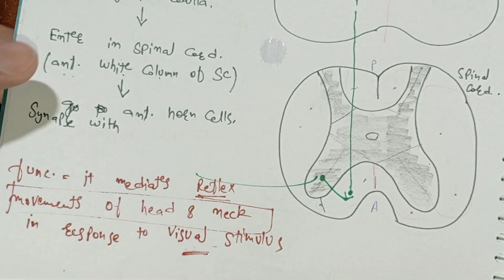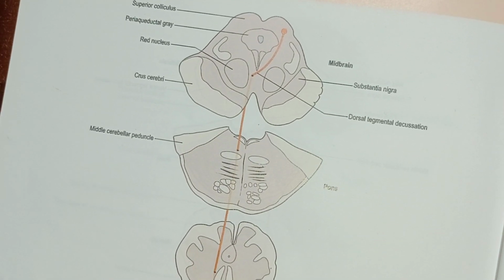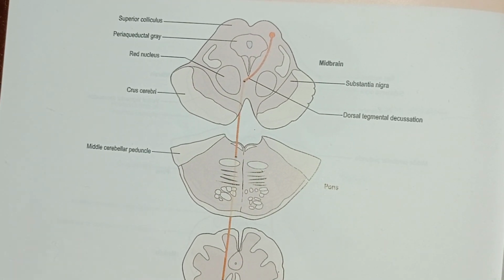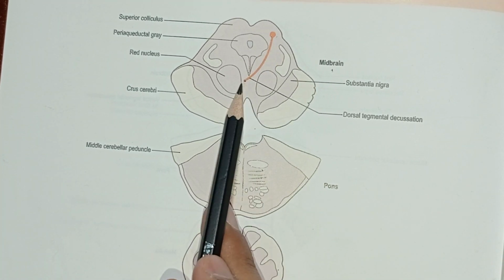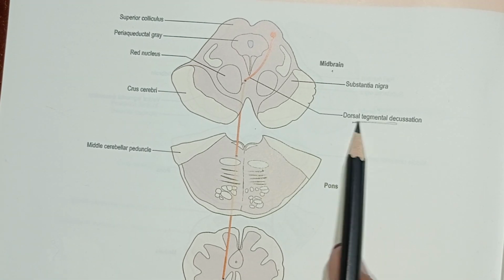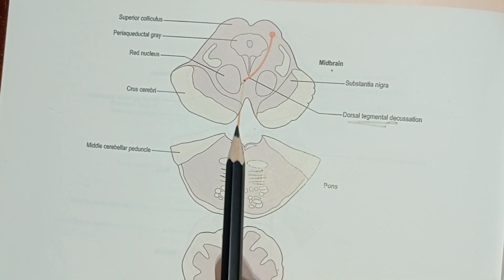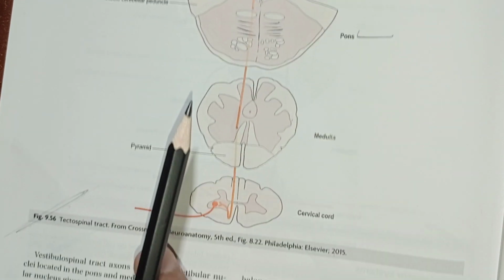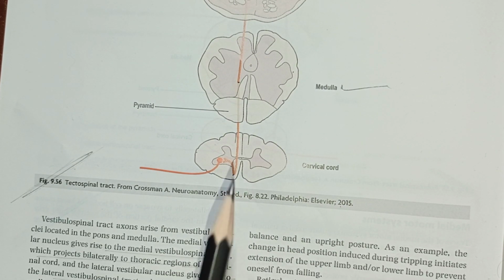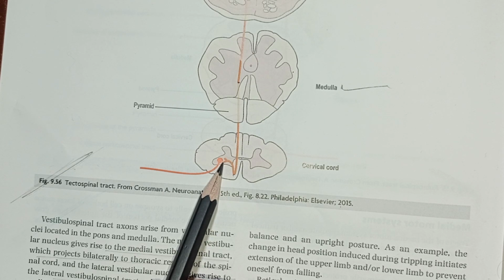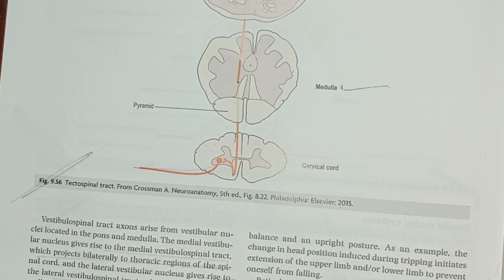It goes down. Now I will show you the diagram of the tectospinal tract from Gray's Anatomy. From Gray's Anatomy, as you can see, this is the midbrain clearly, and from the superior colliculus it originates. Then it moves to the opposite side along what's called the dorsal tegmental decussation. Then it goes down the pons, then down the medulla. Then it enters the anterior white column of the spinal cord. Then from there it enters the anterior horn cells, that's the gray matter, and from there it moves out of the spinal cord.